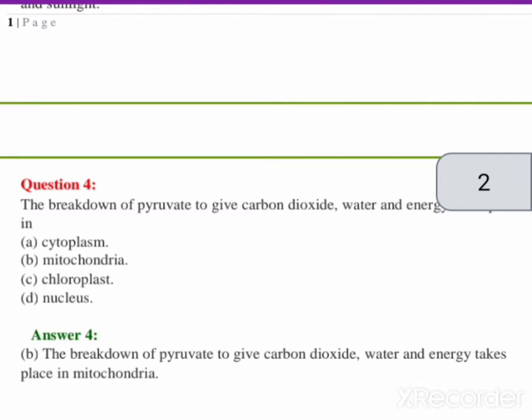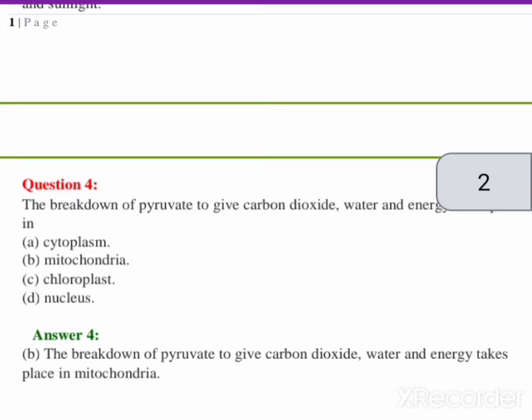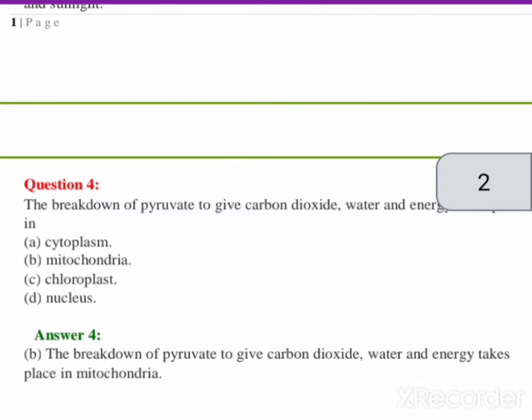So both secretions, bile juice and pancreatic juice, come from the liver and pancreas. This bile juice helps in the breakdown of large fat globules into small fat globules, so the pancreatic juice can easily act on them. So here two juices are present: one is bile juice, the second one is pancreatic juice.